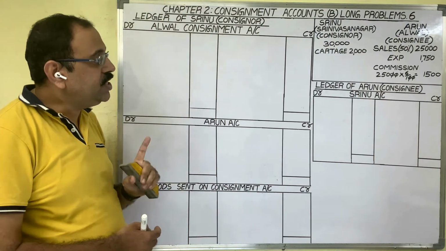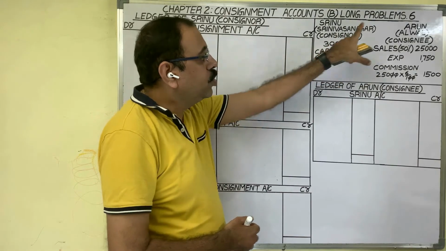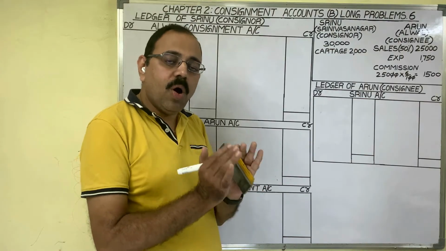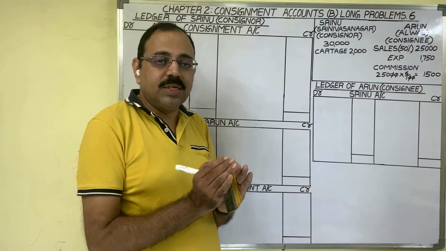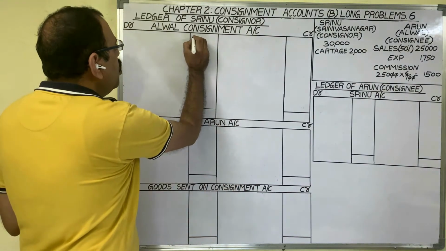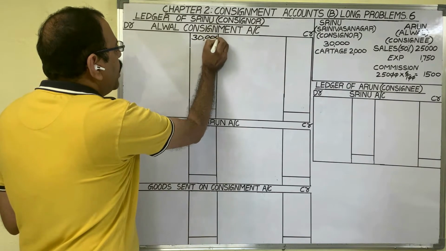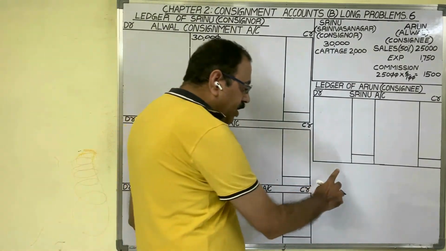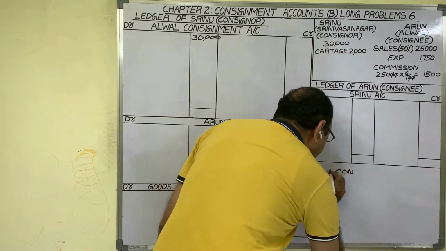The first transaction is that Srinu consigned goods worth 30,000 to Arun. So 30,000 is the value of the goods, the cost price of the goods. Cost price indicates an expenditure, so it should be debited to the consignment account. If you want to debit 30,000 rupees in the consignment account, while writing the journal entry, the Alwal consignment account should be debited.